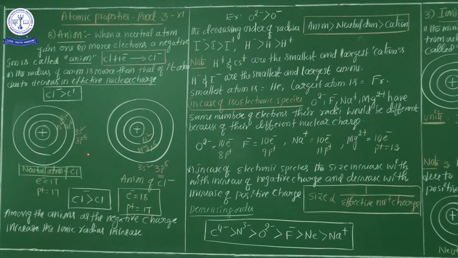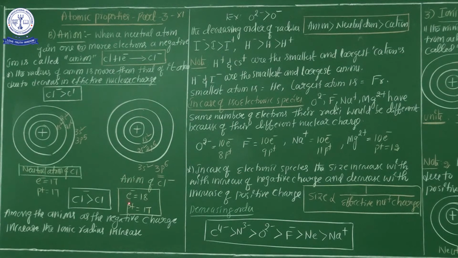For example, one more question. X2 minus, Y3 minus, Z4 minus. Out of these three ionic species, which has the maximum radius? Z has the maximum radius because an extra number of electrons are there. Extra electrons mean the effective nuclear force is very low. That is the most important point, my dear students.